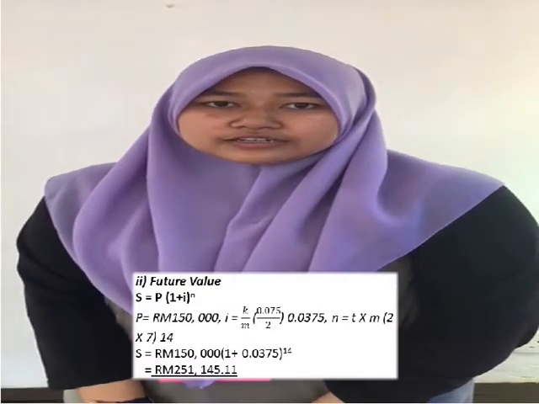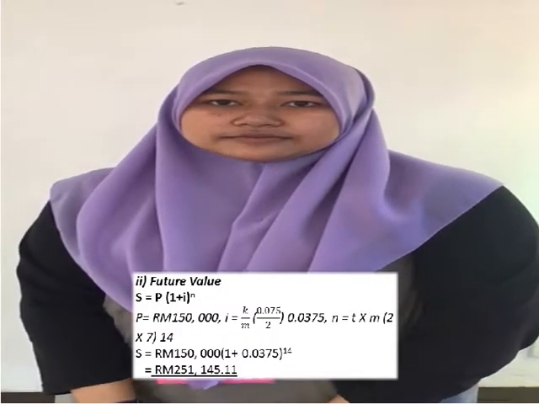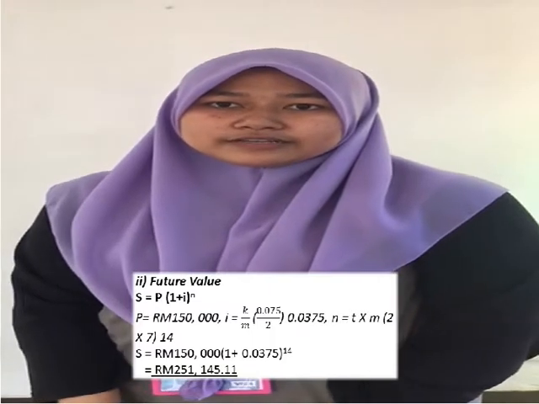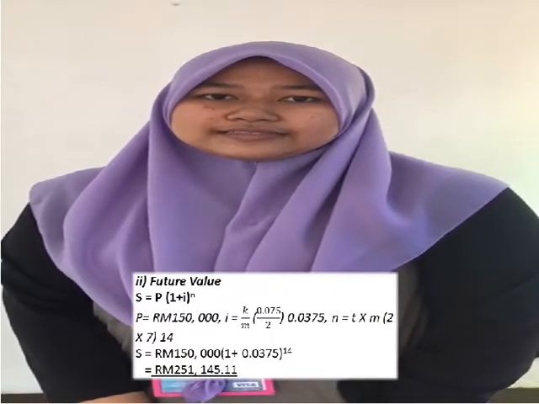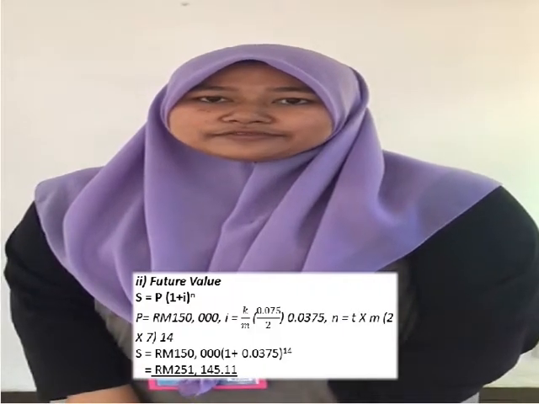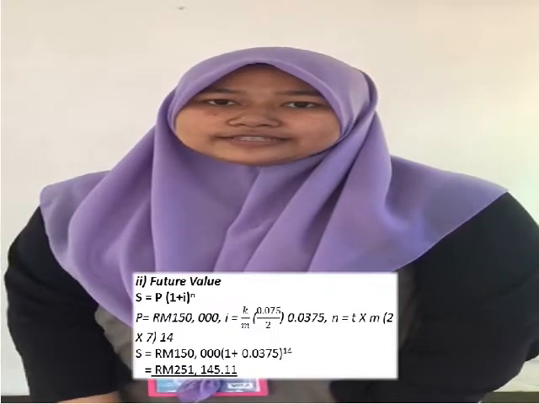52,500. For the loan from Bank A, P is 150,000 times bracket 1 plus 0.0375 to the power of 14, and we got the future value at 251,145 ringgit and 11 cent.